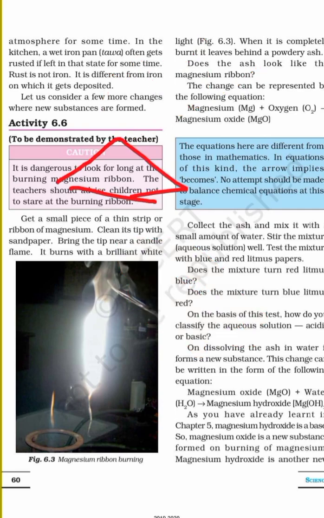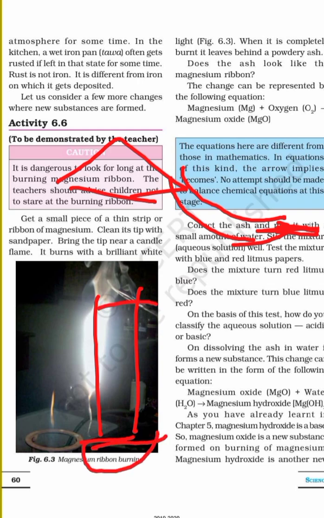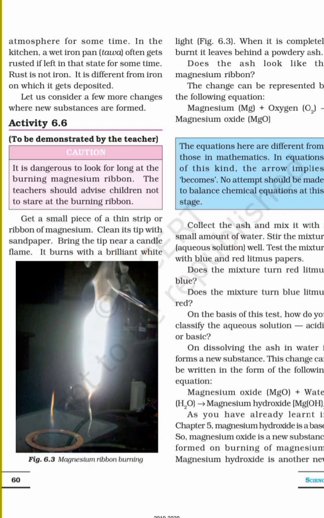Hold the magnesium ribbon with the tongs in your hand. Now there is a Bunsen burner. What is a Bunsen burner? One small type of burner which is used in the laboratory. When you heat this strip, it will give a shining white color.